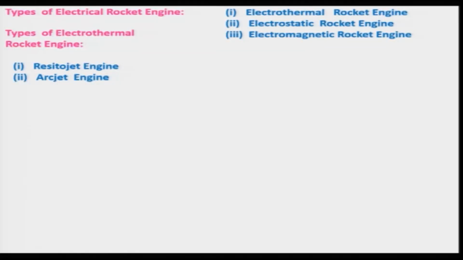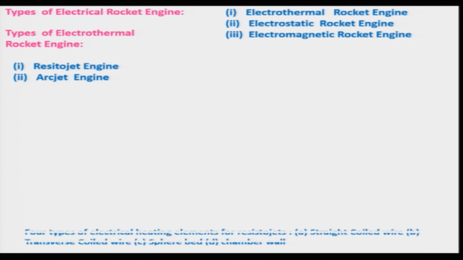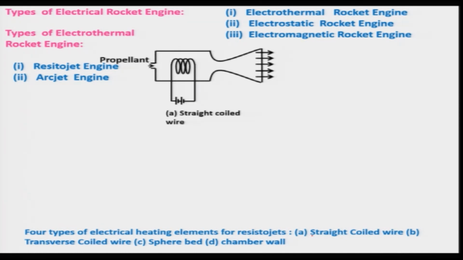In the case of the Regenerative Jet Engine, a resistance is used so that the electrical energy is converted into thermal energy. We can also divide it into four categories based on how the resistance is designed. There might be several different types of Regenerative Jet engines, and we will be discussing the straight coil wire Regenerative Jet engine, which is shown in this figure.